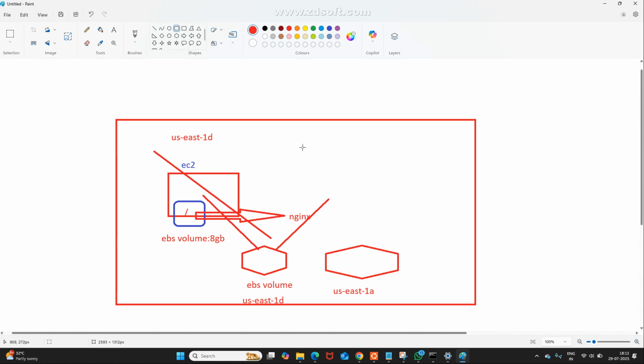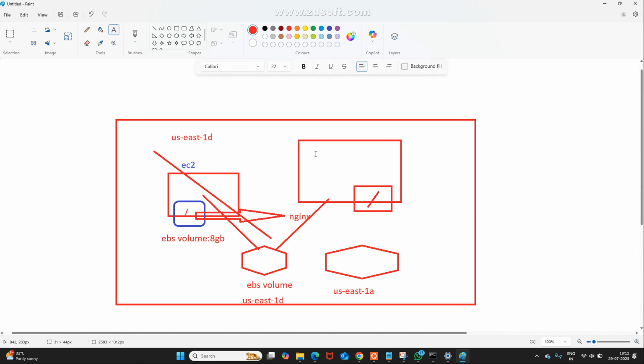You are creating one more EC2 instance. By default, that is also having which one? Root volume. That is not a problem. This is the root volume, it contains the OS. Now, this additional volume I am attaching here. From here onwards, by using CLI or console, can I access this application? Yes or no? Shall we try practically? We can understand.